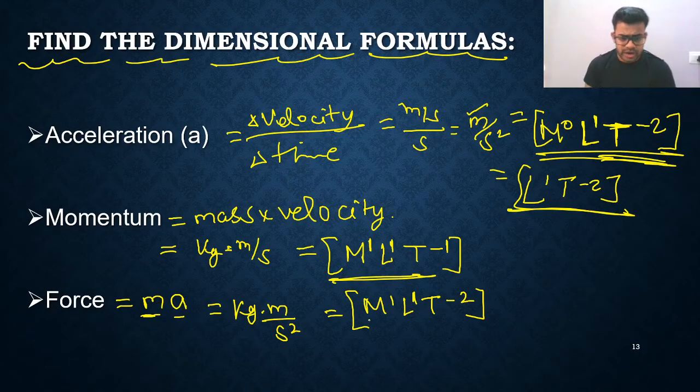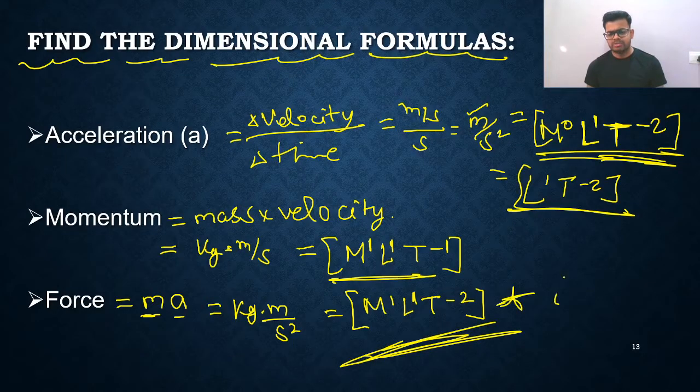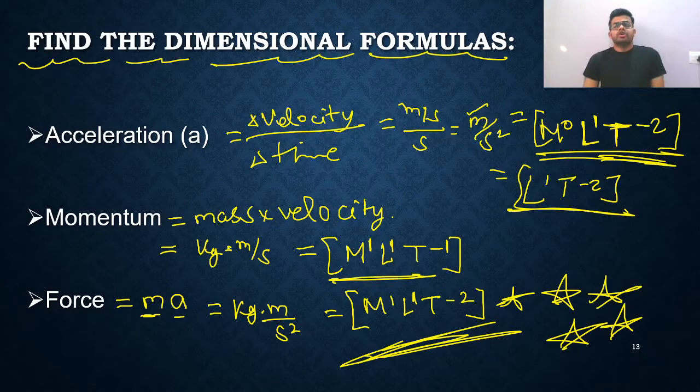So this is force, and it is very, very important. Listen, my dear friends, you need to remember it at any cost because it will be used again and again everywhere. If I ask the dimensional formula of force, directly you will say M1 L1 T raised to minus 2. Remember this: force F is equal to ma, so directly you can say M1 L1 T minus 2.